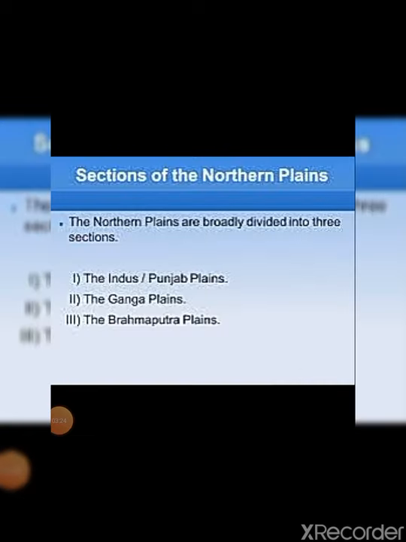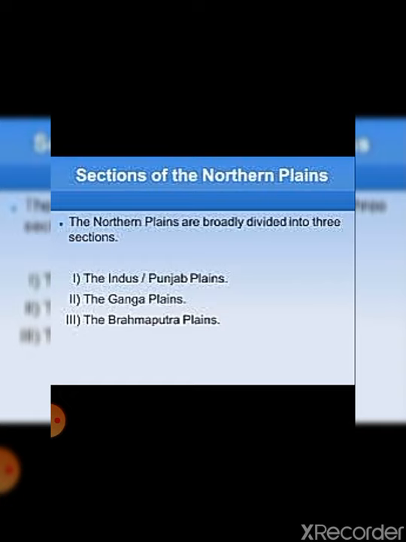Now let's talk about the classification of northern plains. Northern plains can be classified on two bases that we had done. One is on the basis of section, and another one is on the basis of relief features. Firstly, let's talk about the basis of section. Which three divisions are there of northern plains on the basis of section? First one is Punjab plains, second one Ganga plains, and third one Brahmaputra plains.